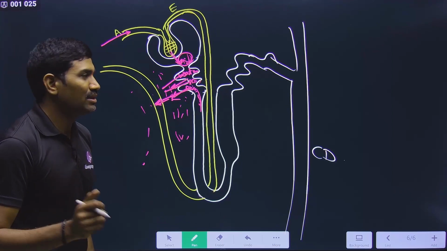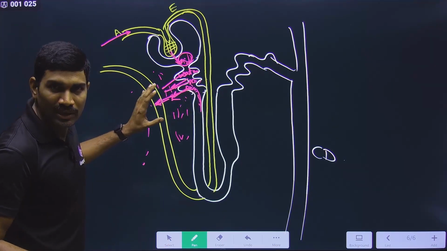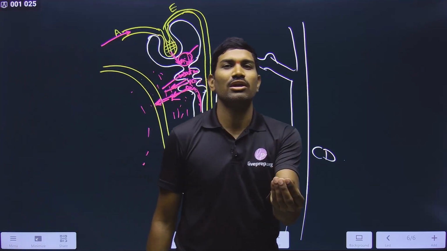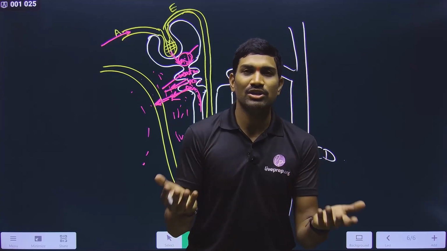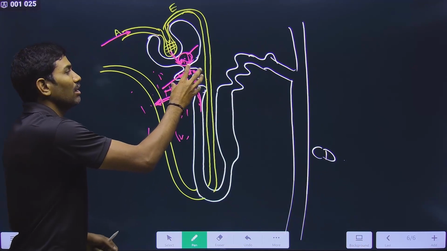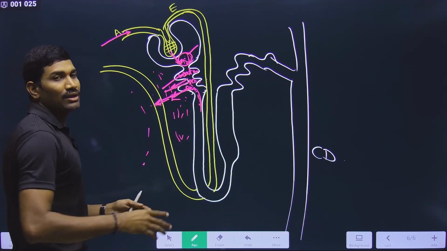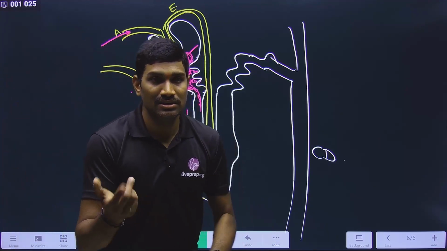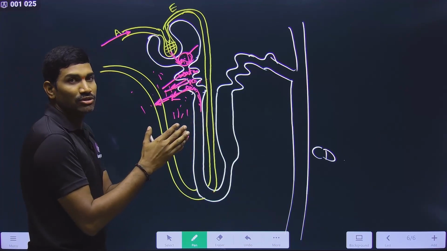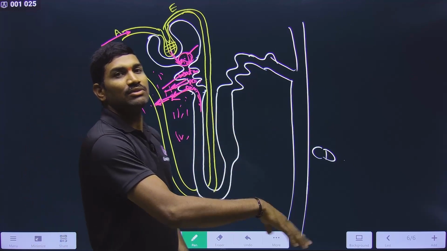Now what is the ultimate meaning? Once again the original blood volume is maintained here, and the nitrogenous waste is removed along with some small volume of water. That's it. Now both the problems are solved. How? Whatever volume goes here, the majority of it comes back into the blood vessel again. This is the blood vessel again. That means blood volume will be maintained. Yes or no? Second point, the nitrogenous waste has to be removed, and that purpose is also solved.